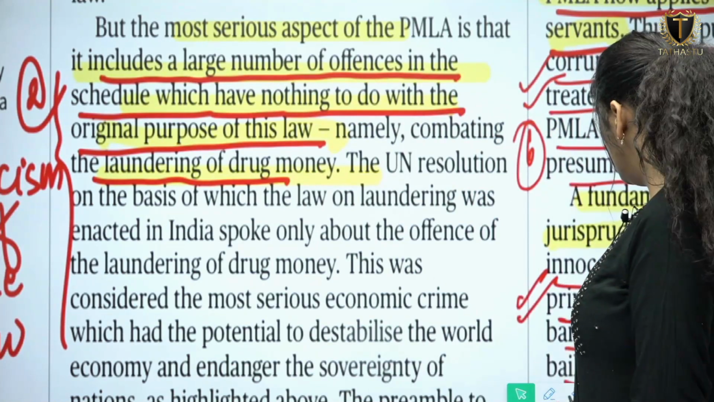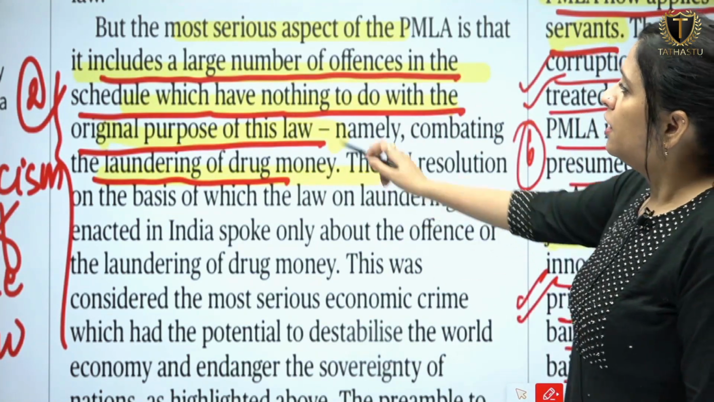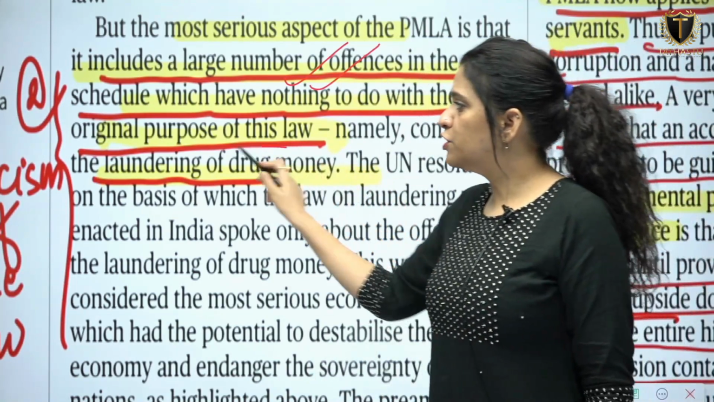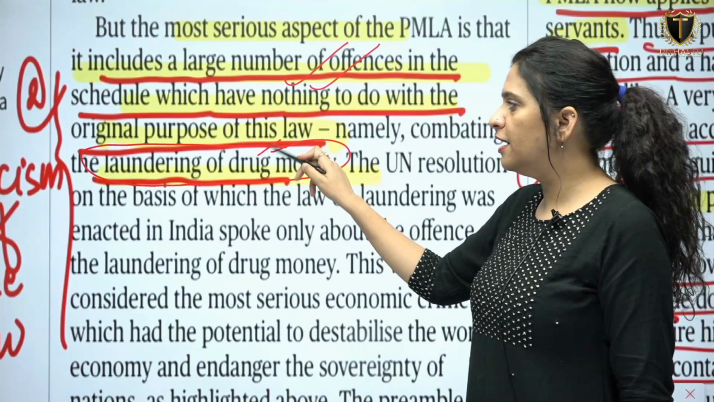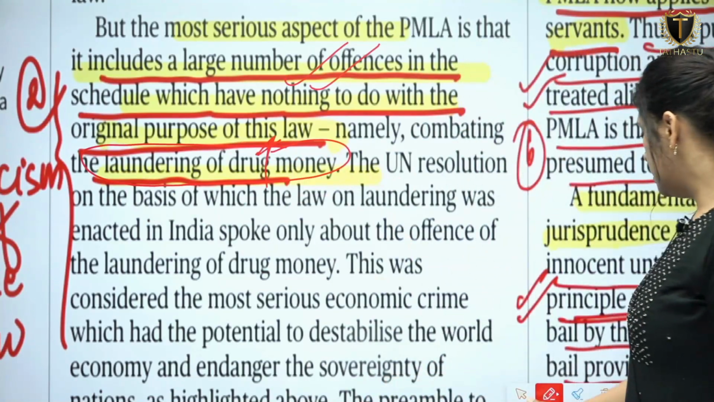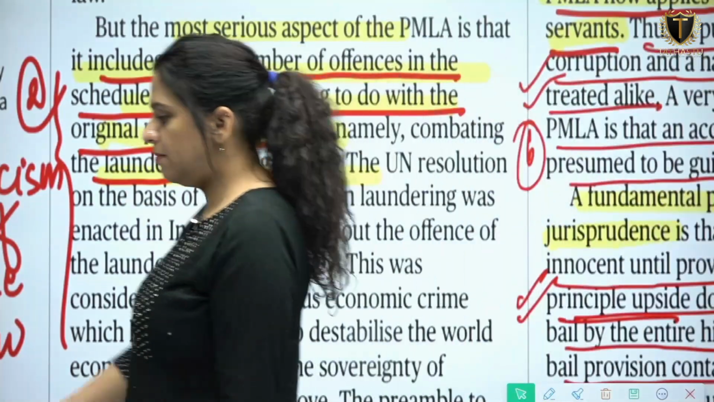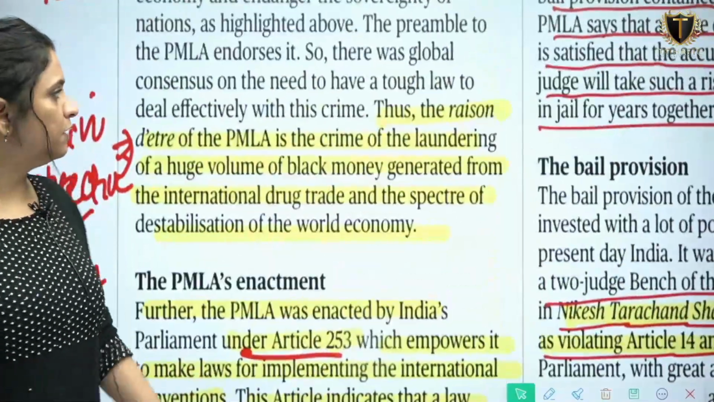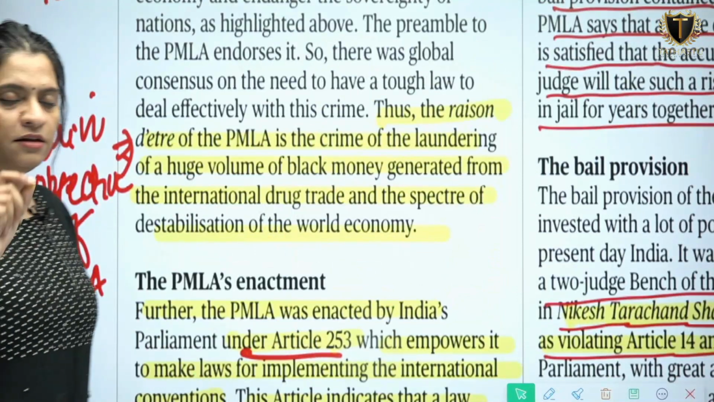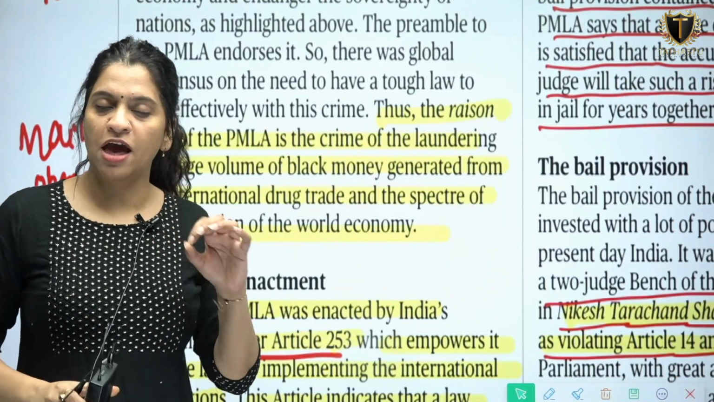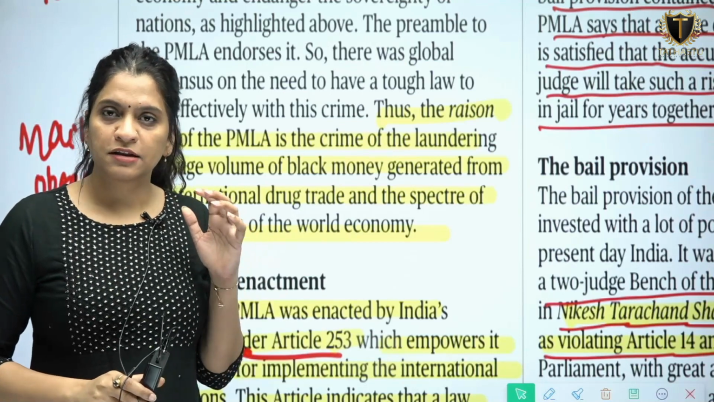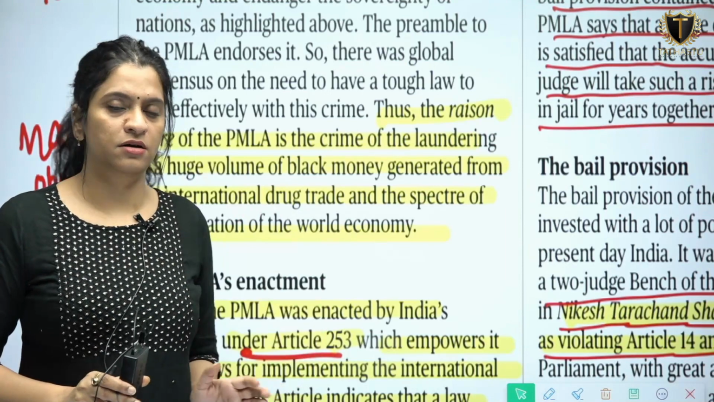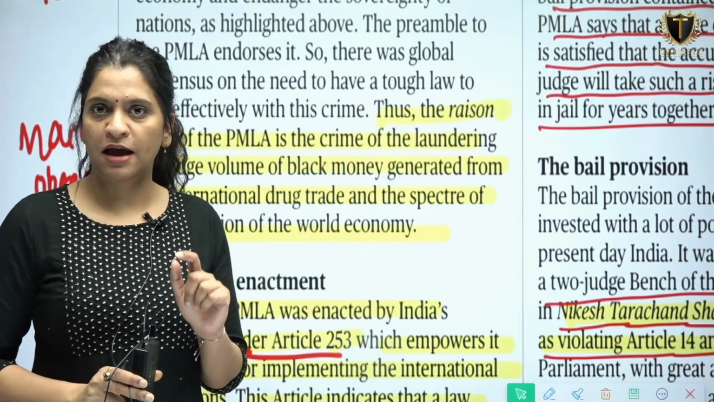So this here it's saying that this also includes a large number of offences which are not related to Prevention of Laundering of Drug Money at all, okay. The next problem that has been highlighted is the main objective. Again, as I said, the writer in the entire article will never make you forget that this is talking about the main purpose of the Prevention of Money Laundering Act, which is diverging in the schedule of the PMLA Act of India.